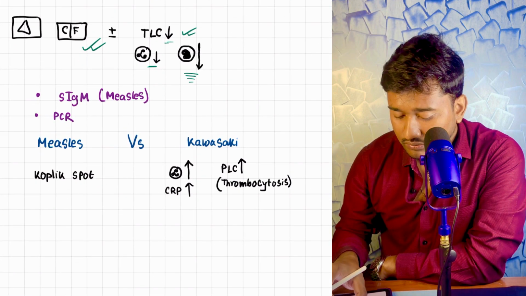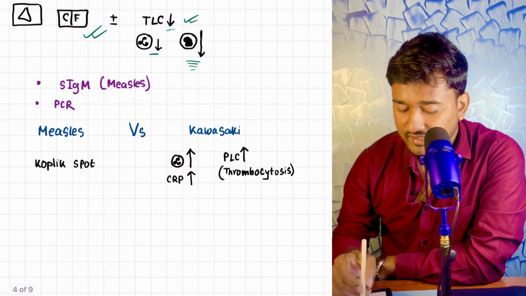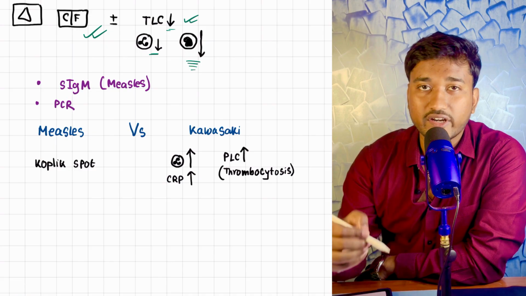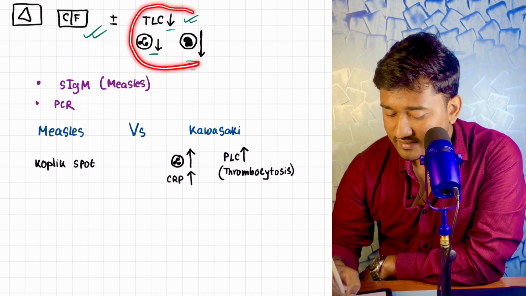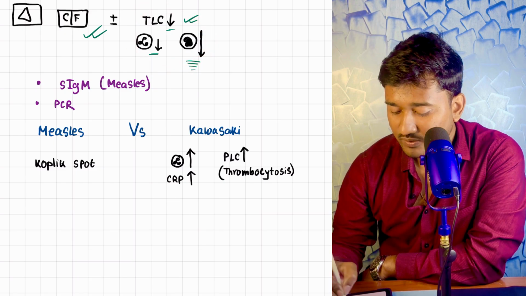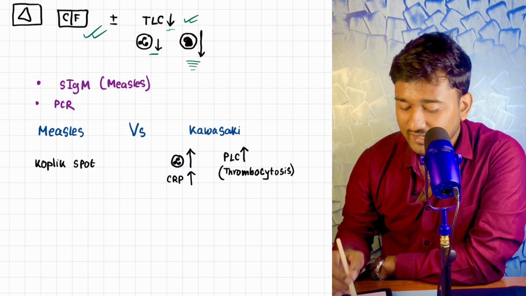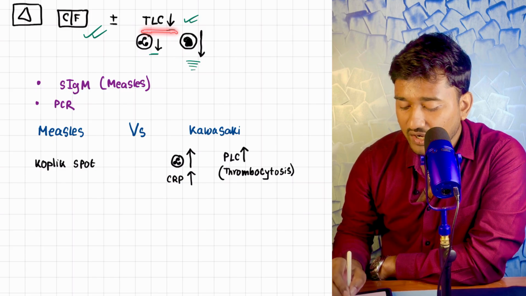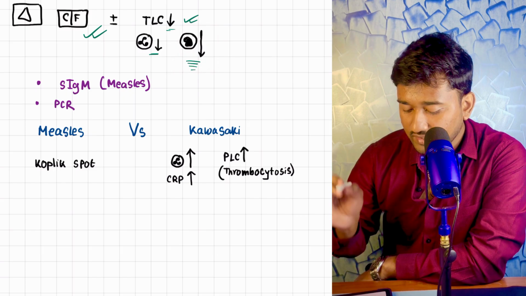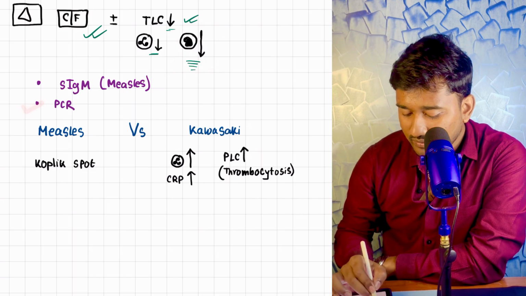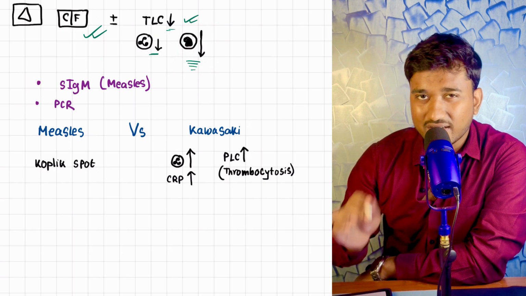Look, how are we supposed to diagnose this condition? The clinical features, which I have already talked about, are sufficient. But if you are still very fussy about doing some kind of investigation, you can go for it, but it is not needed. Usually total leukocyte count is reduced, neutrophils reduced, and lymphocyte count is further reduced. PCR could be done, serum IgM could be done, but not needed.